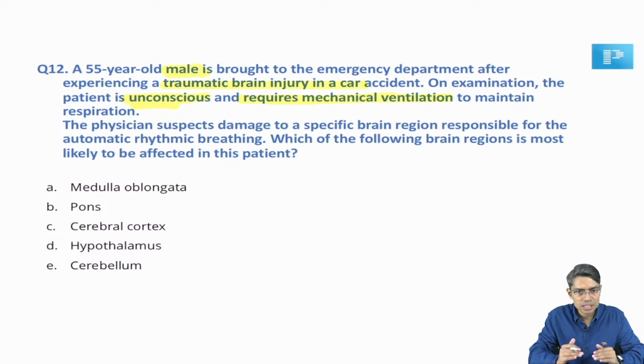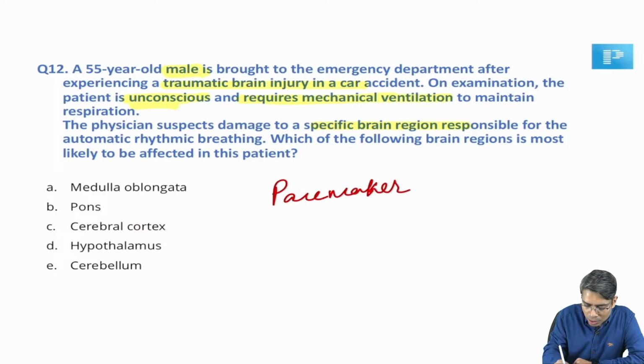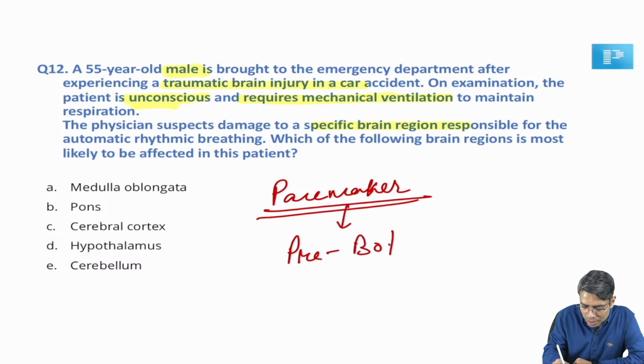The automatic inspiration and expiration system is damaged, that's why you are giving mechanical ventilation to this patient. The physician suspects damage to a specific brain area responsible for automatic breathing generation. So we all know that the question is asking about the pacemaker of respiration, and the pacemaker of respiration is known as the pre-Bötzinger complex.